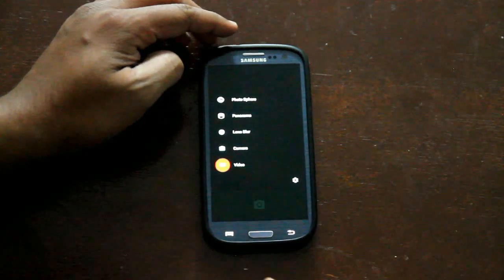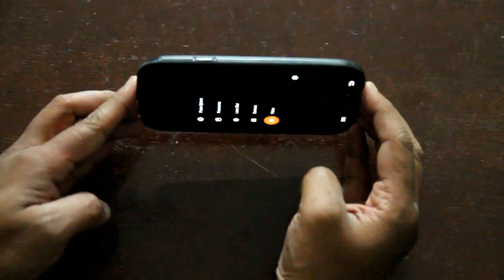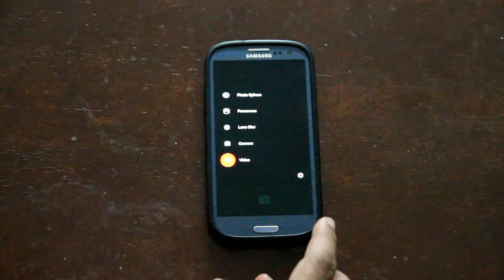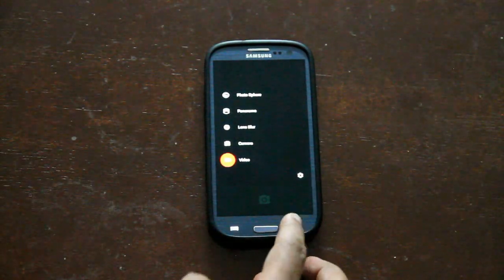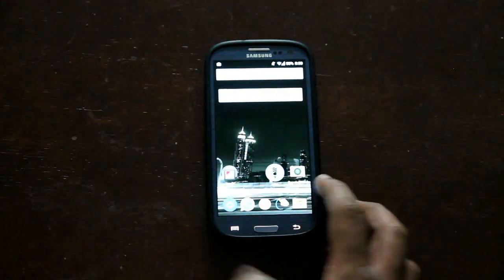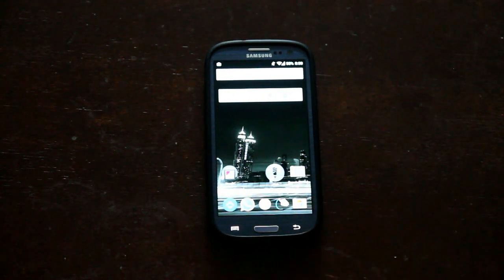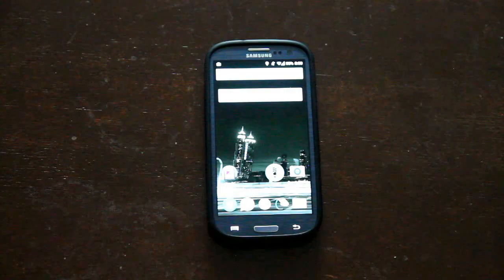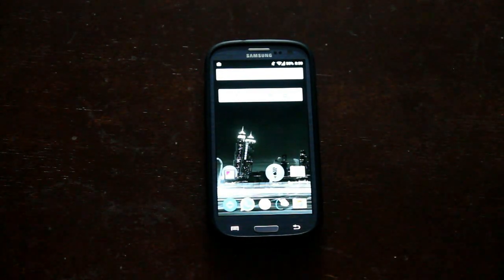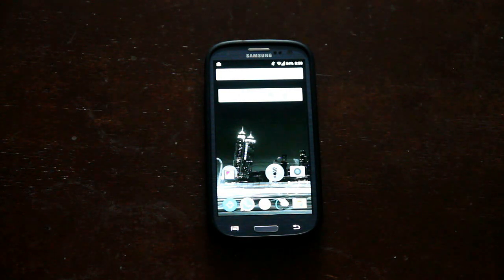But if you shift to video, it's the same problem again. Close it and click on CMFix and open the camera again, it works perfect. Best solution in this problem is keep both the apps together, and whenever you plan to open your camera, click on CMFix first and then the camera.